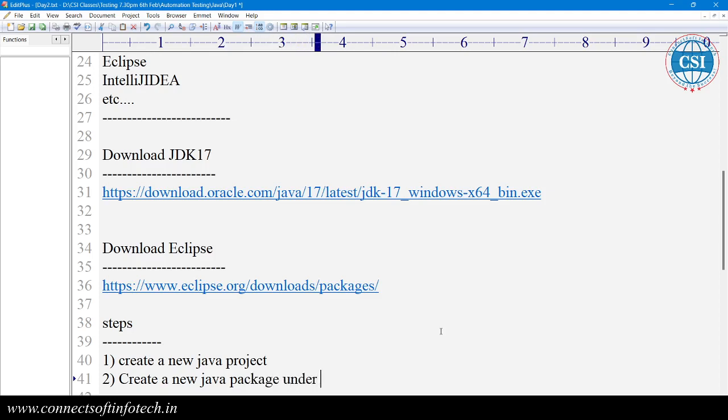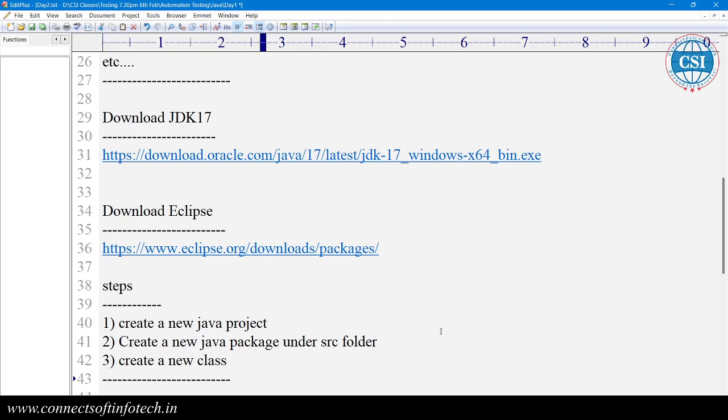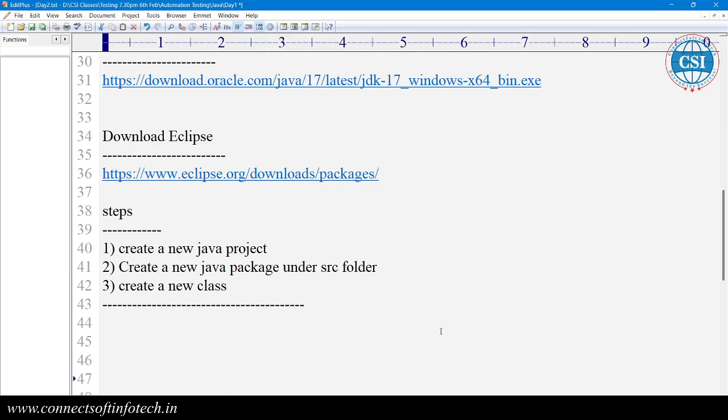Under the SRC folder. Okay, got it? Under the SRC folder. Then create a new class. These are the steps we have done, and we wrote the code and we executed it. Okay, we performed these steps.